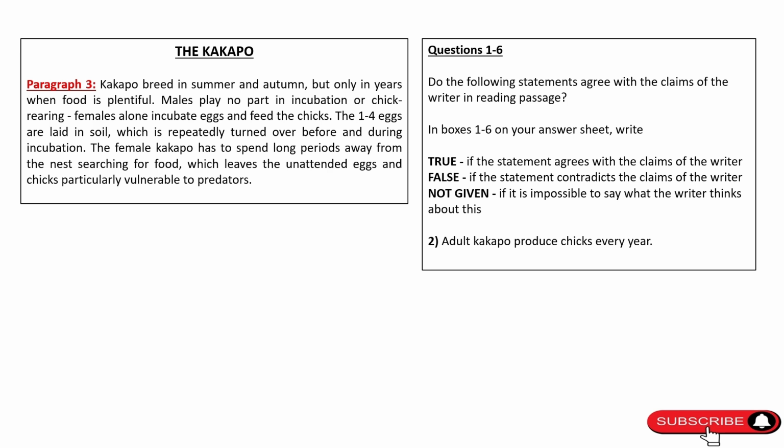Question 2. The question says that Kakapo produces chicks every year. So, look for the paragraph which talks about the breeding habits of Kakapo. If you read the first line of the third paragraph, it clearly says that Kakapo breed in summer and autumn and only in years when food is plentiful, which means it does not breed every year. Hence, the question contradicts the passage. Therefore, the answer is false.